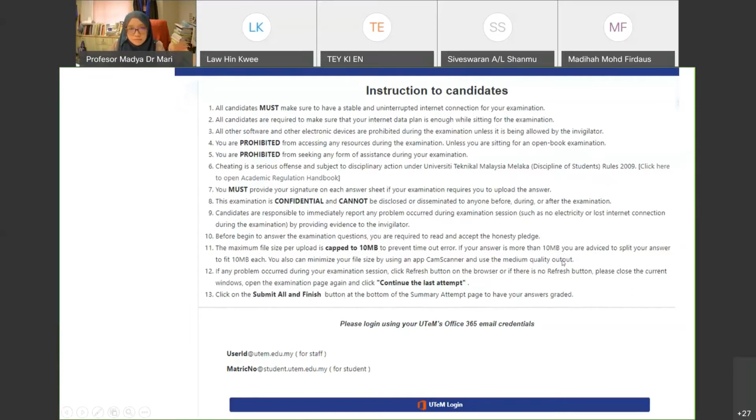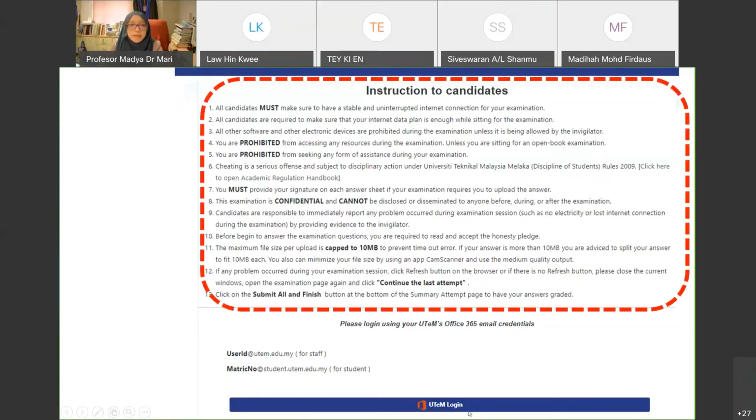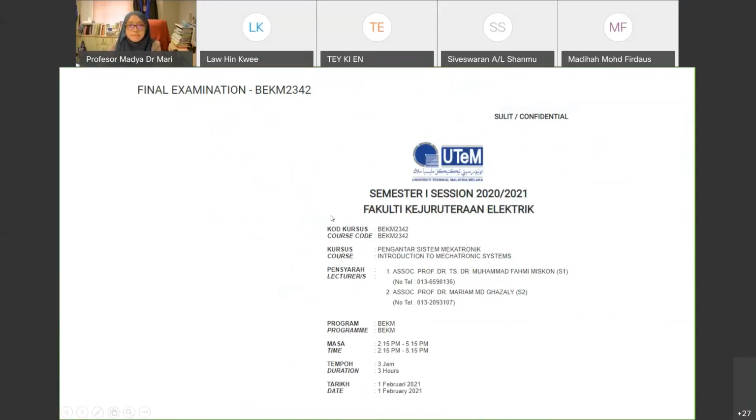Okay, so after you read this in the exam portal, you can enter and log in using the email tab. After you log in, you will see this page. Okay, when is your final exam? Your final exam, when? Is your final exam on 1 February 2021? I think most of you students can go to SMP and download your exam slip. In the SMP, there's an exam slip, and in that exam slip are all of your subjects with the date and time.